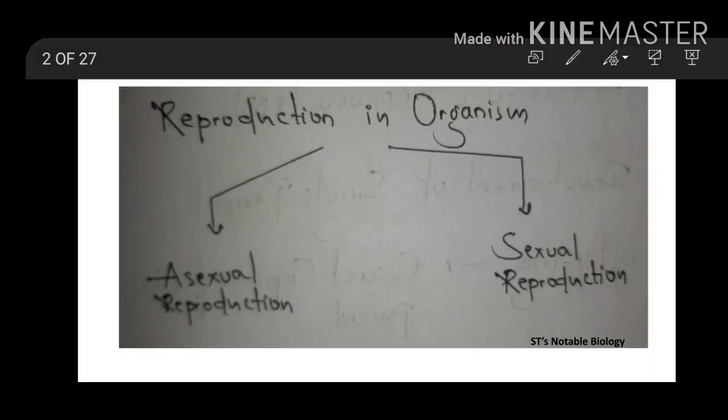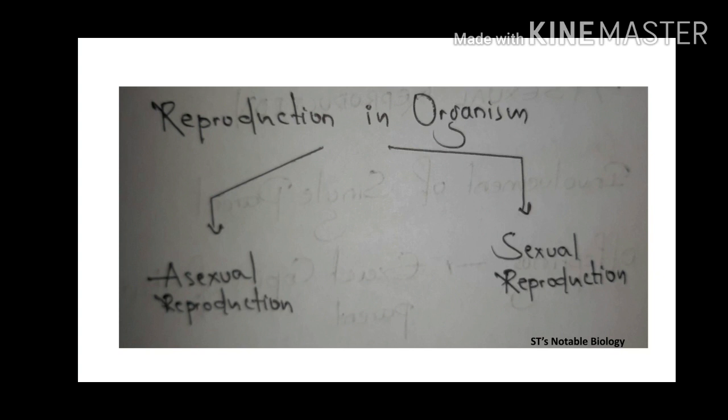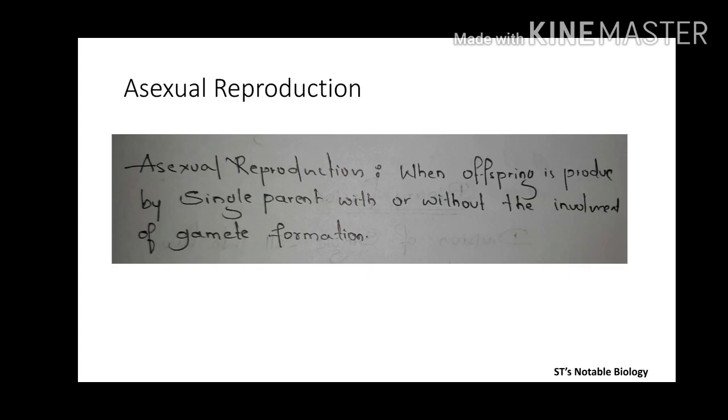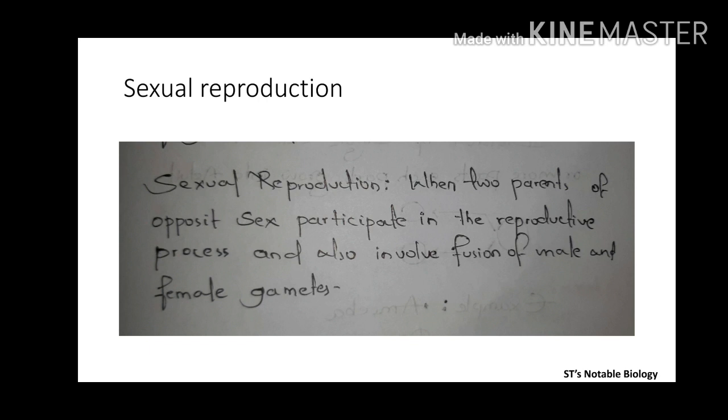As we know, reproduction is of two types, asexual reproduction and sexual reproduction. Let's see the definition of these two terms. Asexual reproduction: when offspring is produced by a single parent with or without the involvement of gamete formation. See what the definition is telling, that there is only involvement of a single parent and there is no necessity of what? Gamete formation.